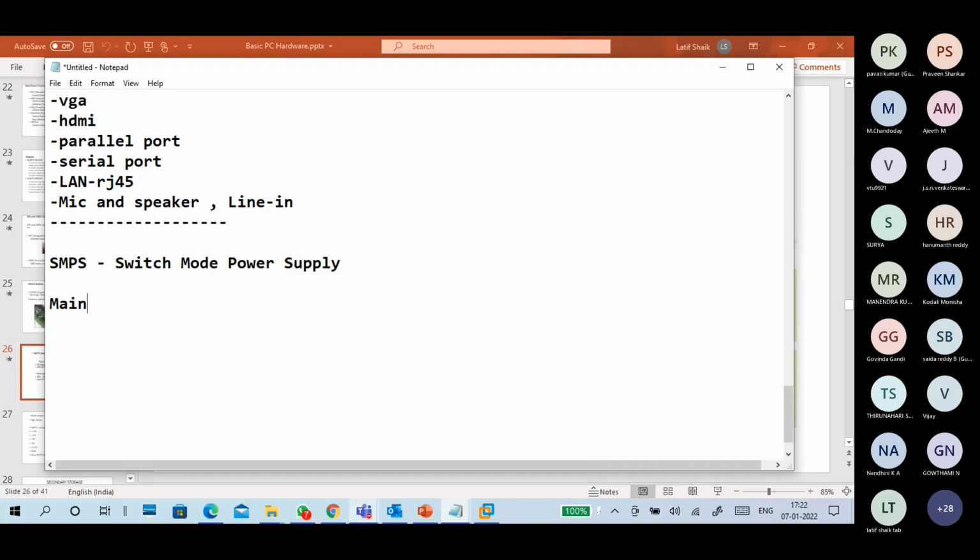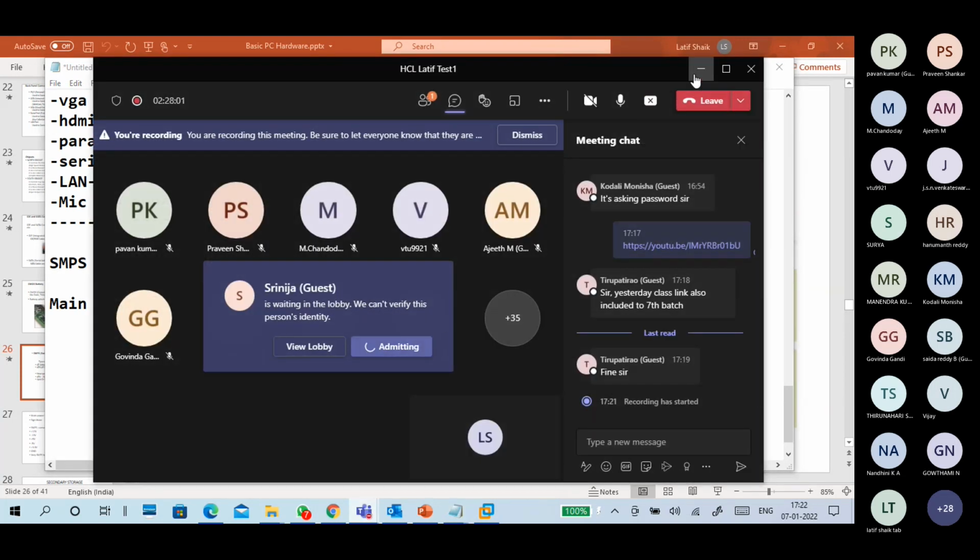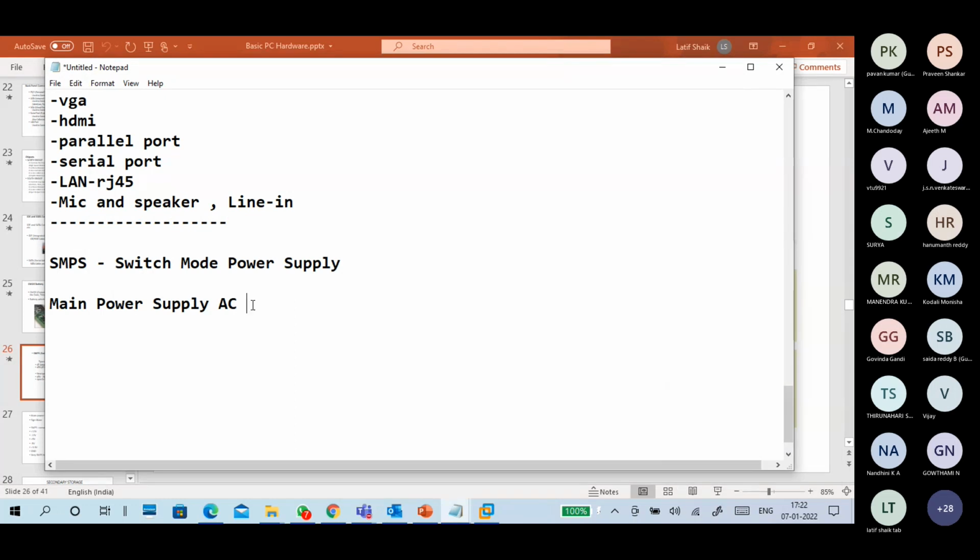Our main power supply. Main power means from our AC outlet is the main power supply. It is AC. AC means alternate current. It's an AC power supply. It means 220 volts, AC, 50 hertz frequency, which we are getting in India's main power supply.